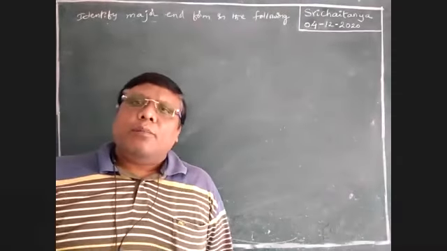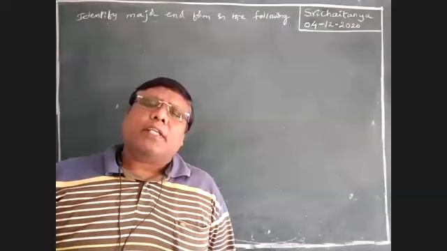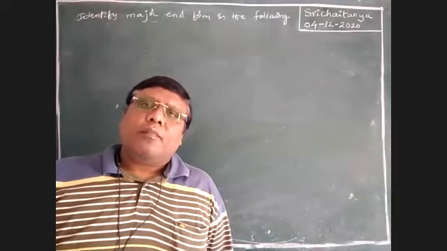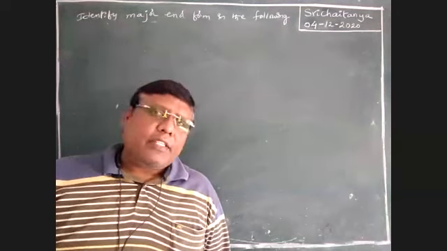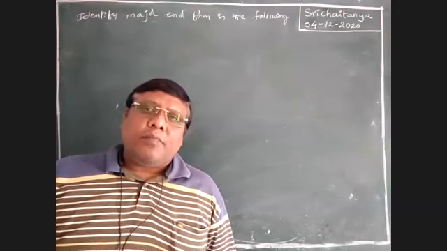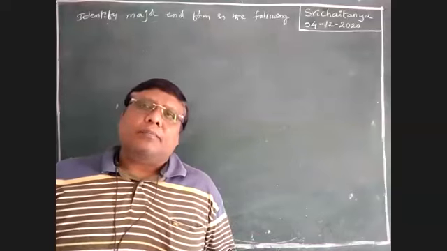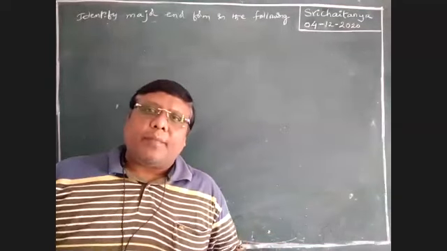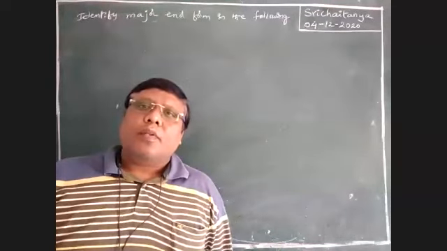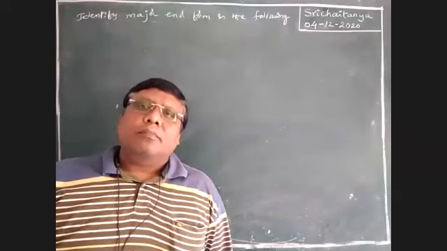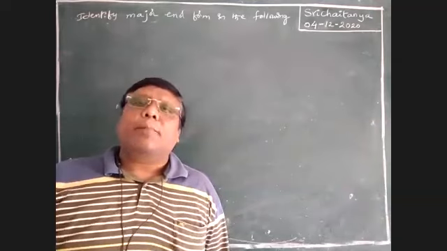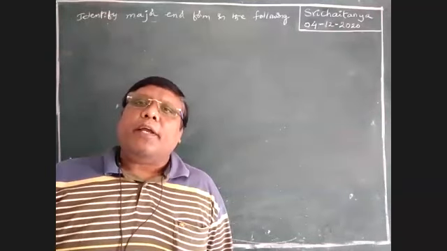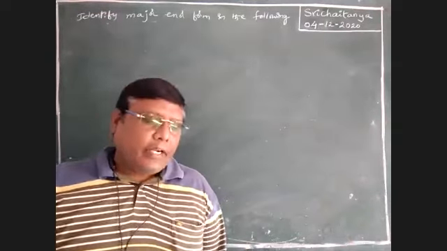Okay, boys, before taking these examples, please recollect the mechanism of keto-enol tautomerism in acidic medium and basic medium. Please recall that. By using that, I will explain this concept here.